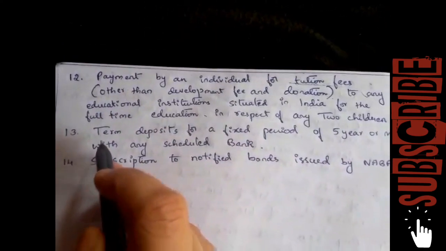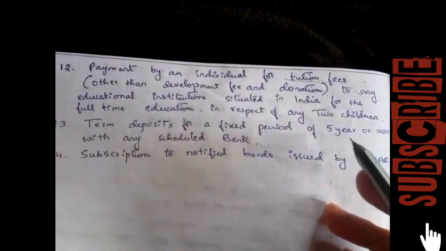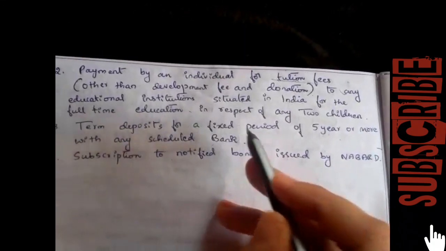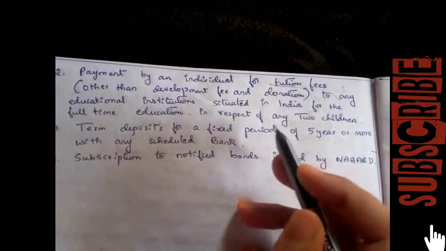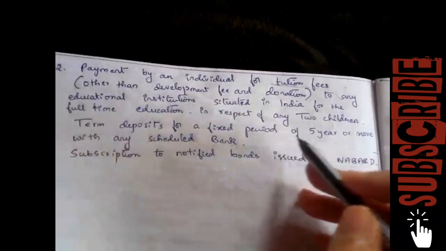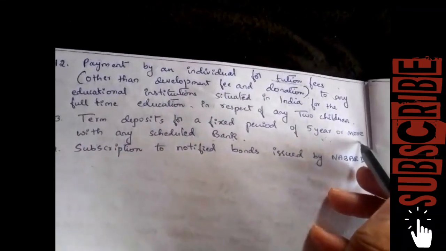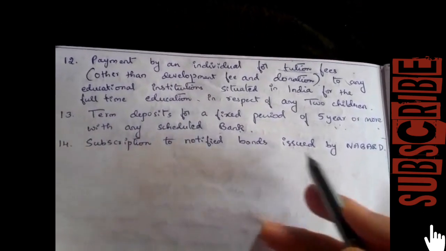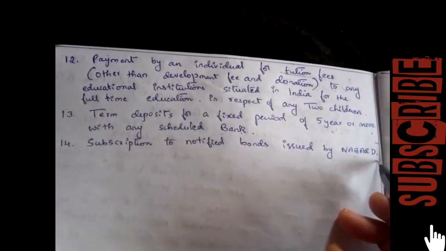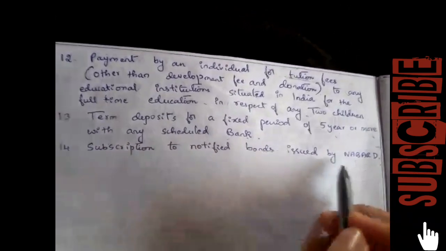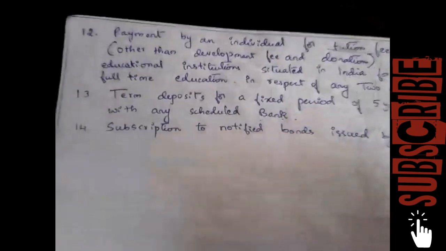Next, the 13th one, term deposit of a fixed period of 5 years or more with any scheduled bank. The previous one is post office term deposit, that is of 5 years. This is a term deposit with a scheduled bank, that is 5 years or more, and they can claim a deduction. Next, the last, 14th one, is subscription to notified bonds issued by NABARD. So if there is any subscription to a notified bond issued by NABARD, then they can claim a deduction under section 80C.